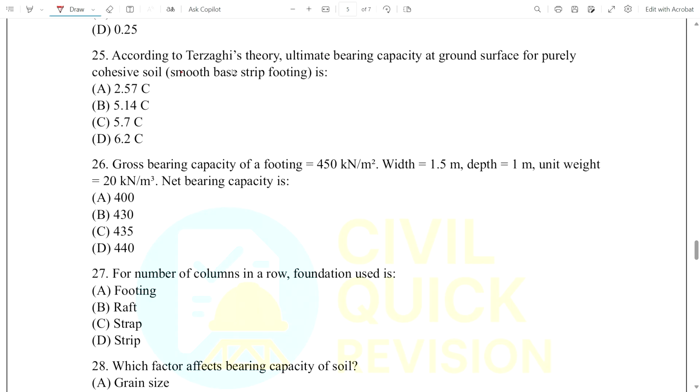Question number 25. According to Terzaghi's theory, what is the ultimate bearing capacity at ground surface for purely cohesive soil for smooth base strip footing? Our option is 5.15 C. Question number 26.